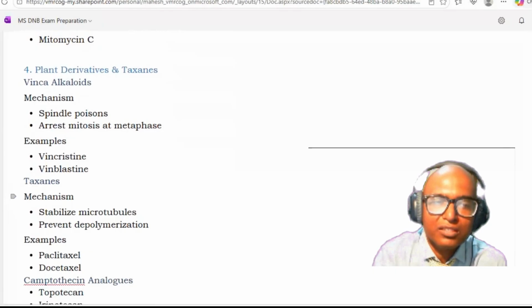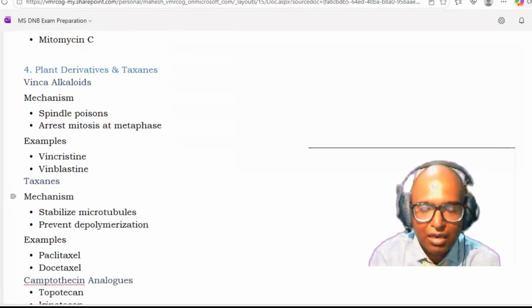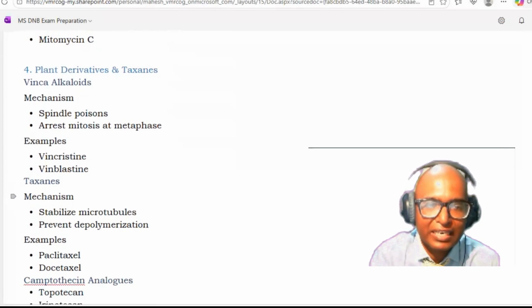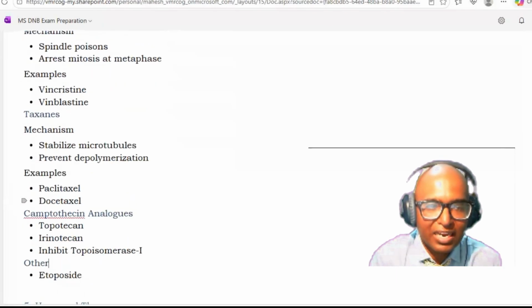How do they act? They are spindle poisons, acting at the level of spindle formation, and they arrest mitosis at the metaphase stage. Vincristine and vinblastine are the examples. Then you have taxanes in this particular category. They stabilize the microtubules and prevent depolymerization. Examples are paclitaxel and docetaxel.